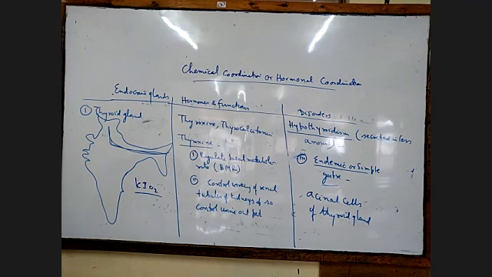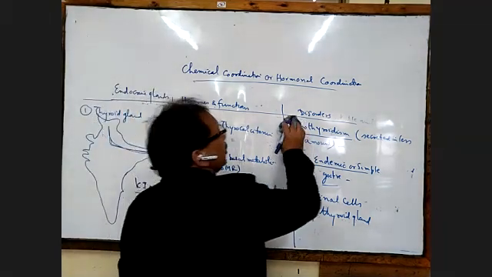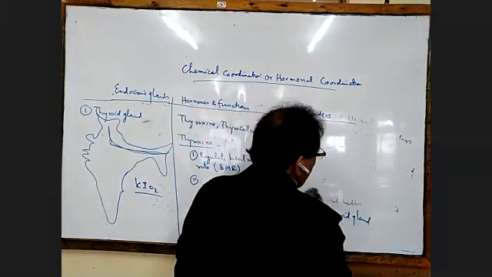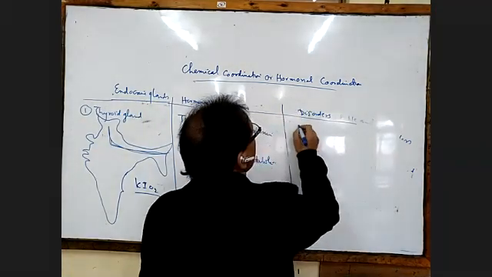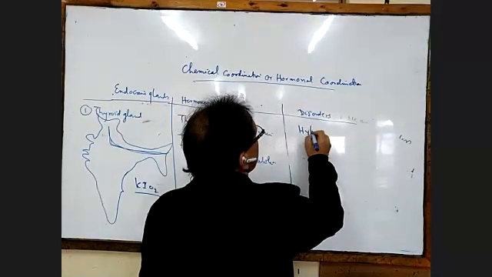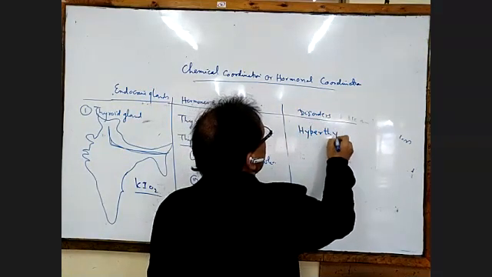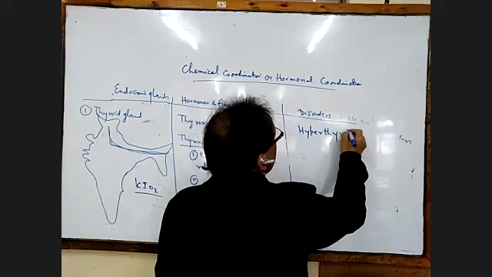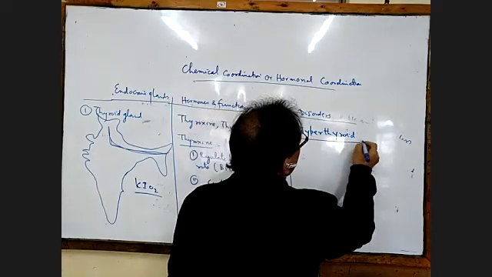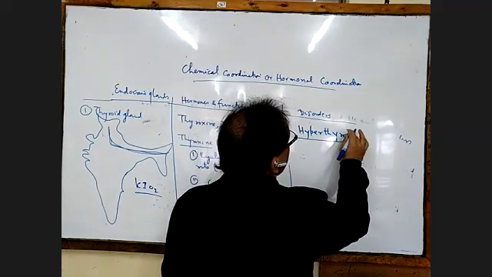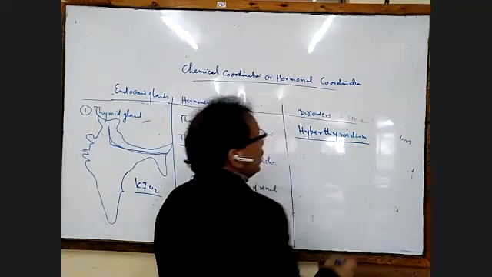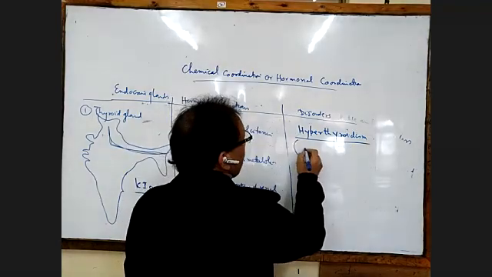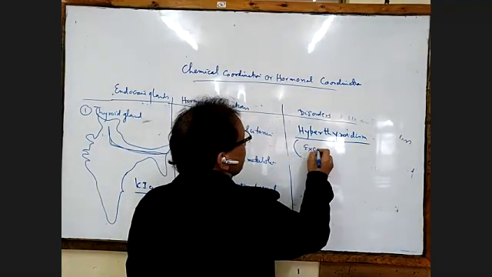Okay, then we go to hyperthyroidism. Hypo we have done, no? So now you write there hyperthyroidism. Hyper means there is a secretion of an excess amount of thyroid hormone. If the thyroid gland secretes an excess amount of thyroid hormone, this is called hyperthyroidism, excess secretion